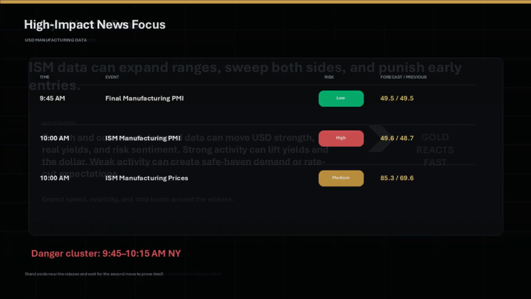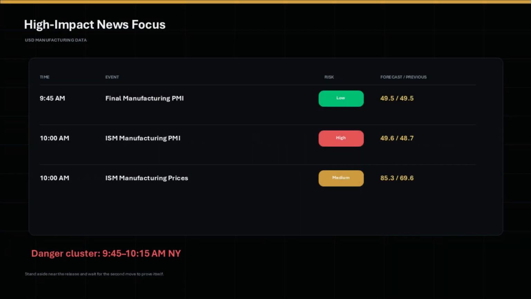The calendar focus is USD manufacturing. At 9:45, the final manufacturing PMI prints. At 10 o'clock, the high-risk ISM manufacturing PMI and ISM prices numbers hit the tape. This creates the danger cluster from 9:45 to 10:15 New York time. During this window, stand aside and let the first reaction expose liquidity.